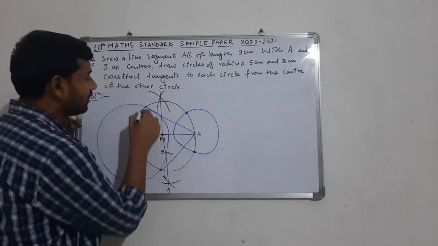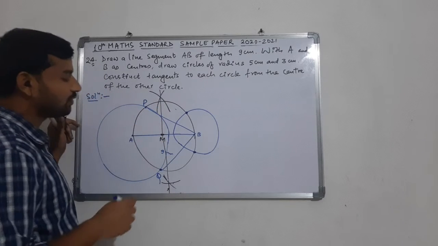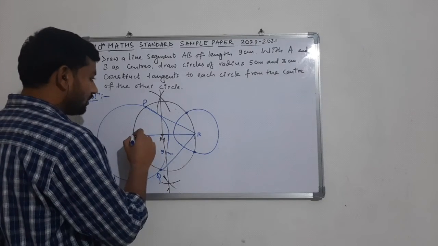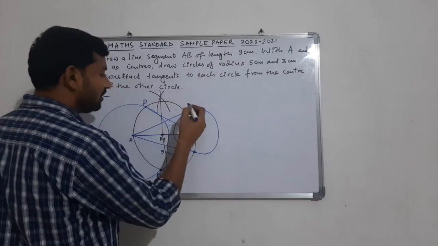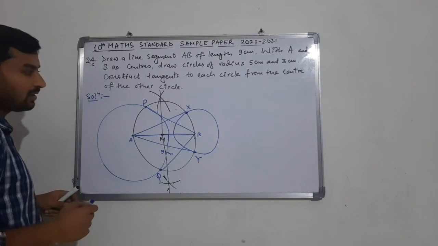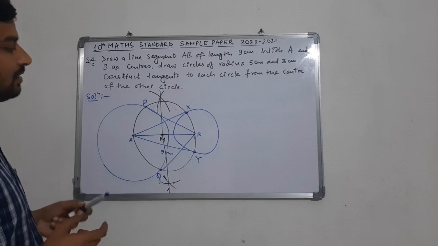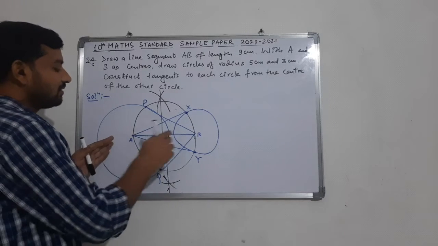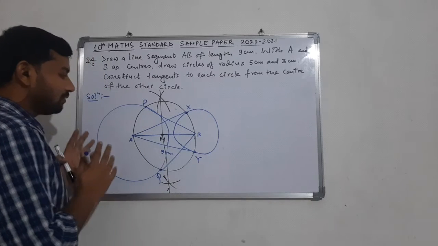So these two, let me call this as P and Q. So PB and QB are the tangents to the first circle. And now if I join these points here, let me call them X and Y. So AX and AY are the tangents drawn from point A to the second circle with center B.